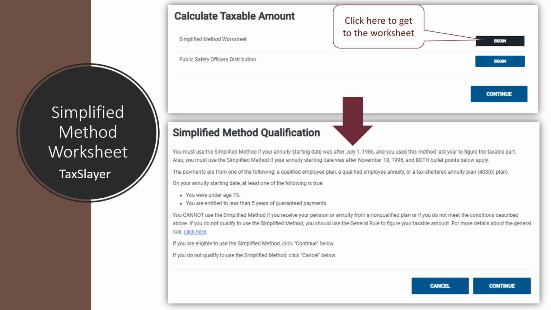They cannot use the simplified method if this is from a non-qualified plan or they don't meet the requirements that we just went through. Then they have to use what's called the general rule. And if they need to use the general rule, then that return is going to be out of scope for us, but we don't run into that very often. Most people are going to qualify to use the simplified method.